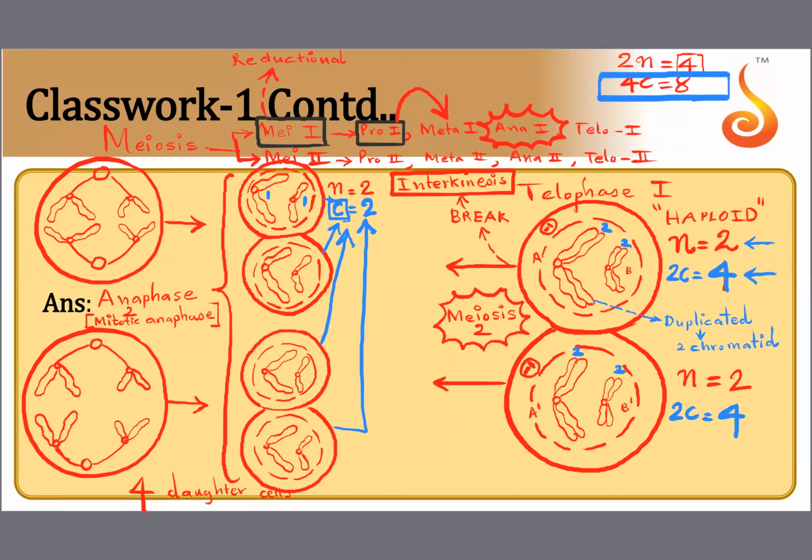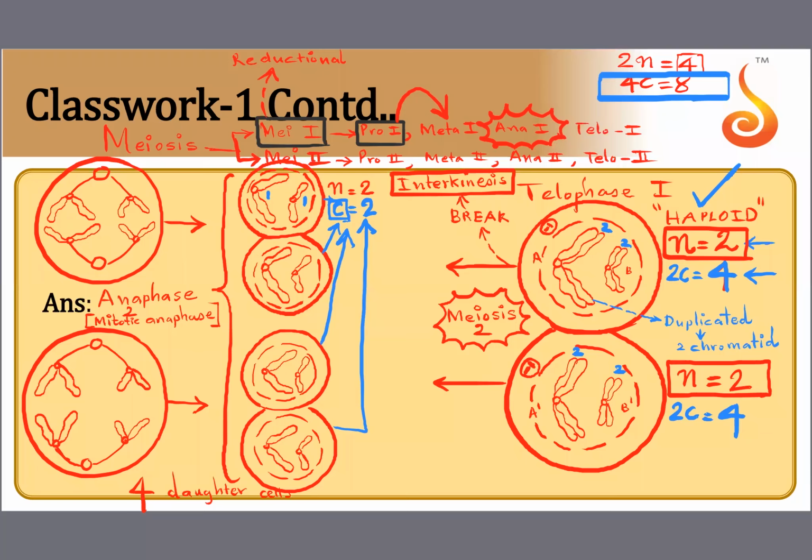And why is it called reductional division, the first one? Because in the first itself, at the end of meiosis 1 itself, the ploidy came down to half. 2n is equal to 4 became n is equal to 2 already during meiosis 1.